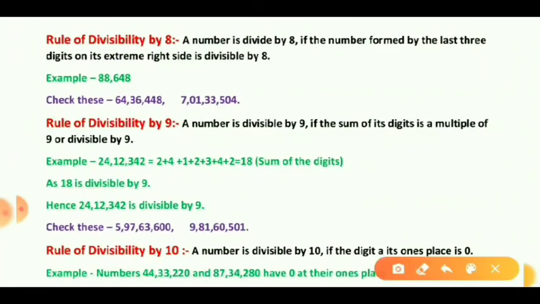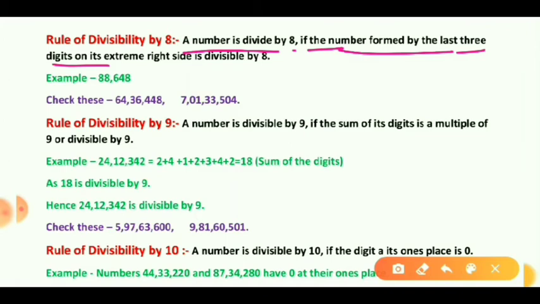Let's know this. A number is divisible by 8 if the number formed by the last 3 digits on its extreme right side is divisible by 8. So we have to check whether the last 3 digits of a number are divisible by 8 or not. If the last 3 digits are divisible, then the whole number will be divisible by 8.